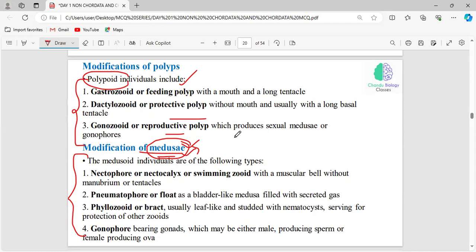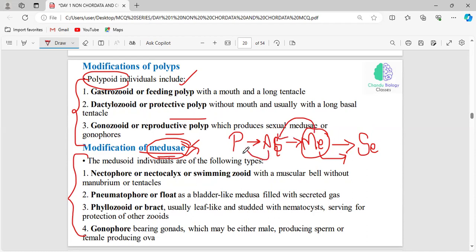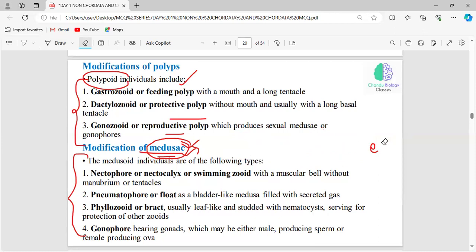See, look at the statement properly. The polyp undergoes an asexual reproduction mechanism. In this mechanism, it forms the medusa, and only then does this medusa perform sexual reproduction. It comes out from the asexual reproduction done by the polyp, right? And what are the modifications done by the polyp?